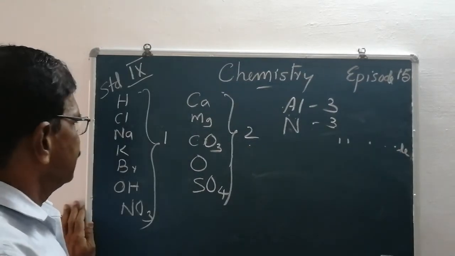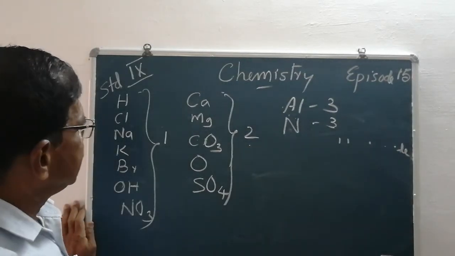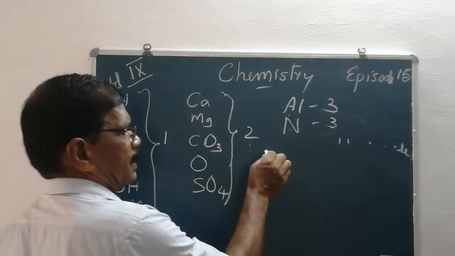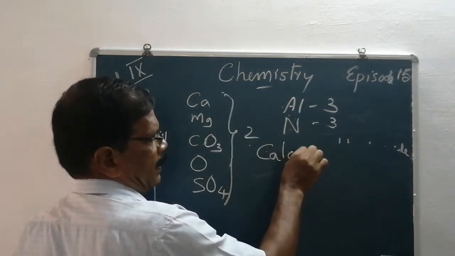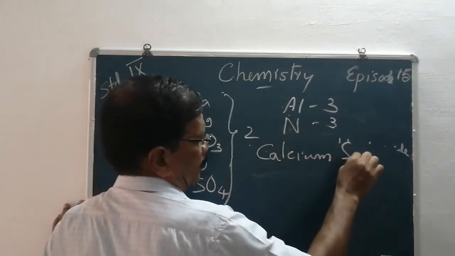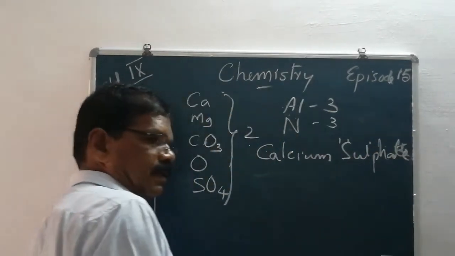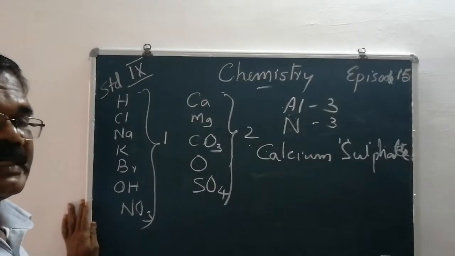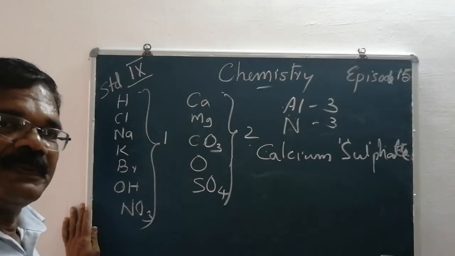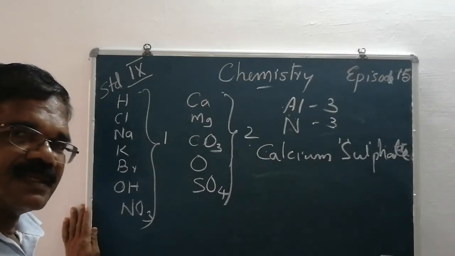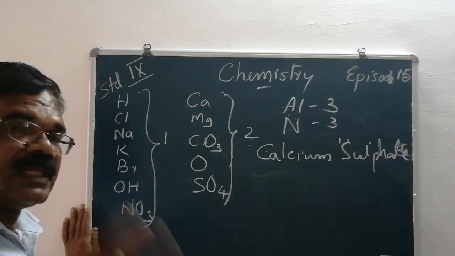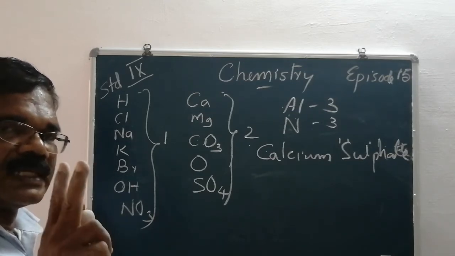Let us write the chemical formula of calcium sulfate. Always remember, for writing the chemical formula of any substance, we should know two things. What are the two things?